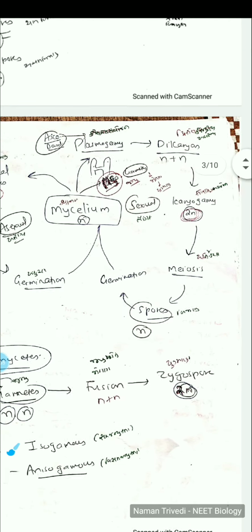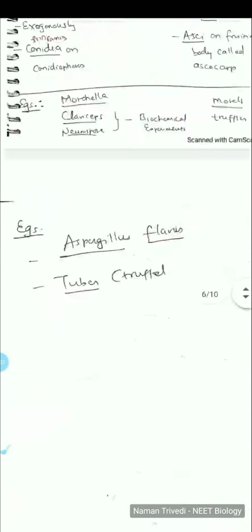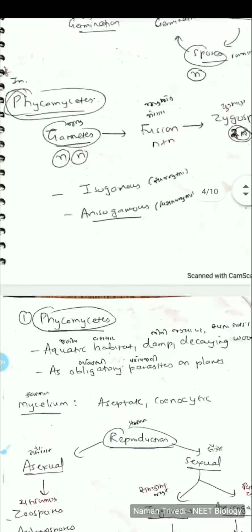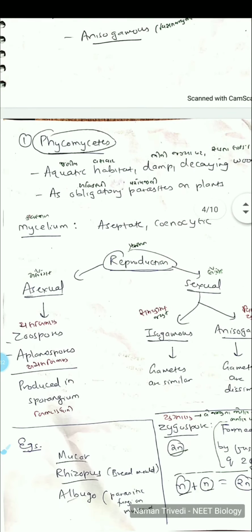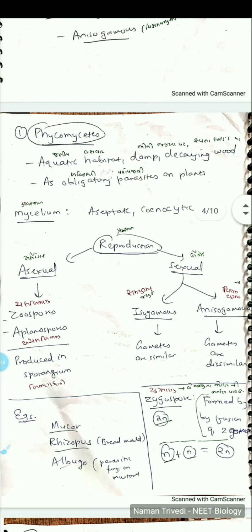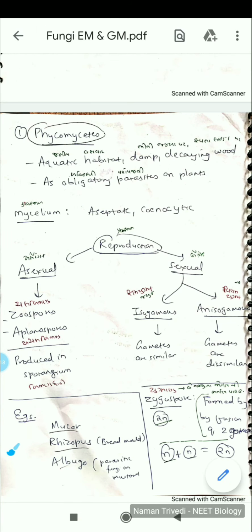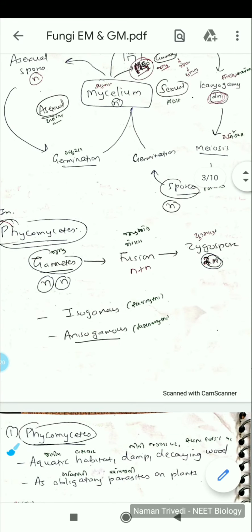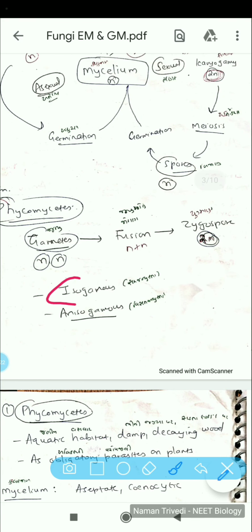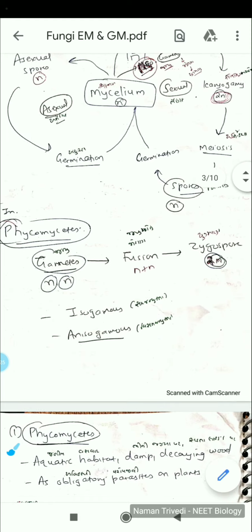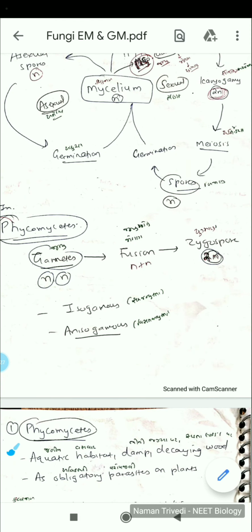So if you talk about Phycomycetes, as you can observe here, they can exhibit both modes. In the sexual mode, Phycomycetes can produce gametes of similar size, or isogamous, or of different size, anisogamous, as we commonly use for algae and fungi.